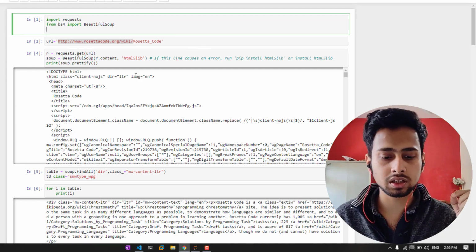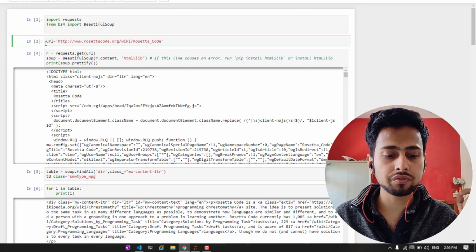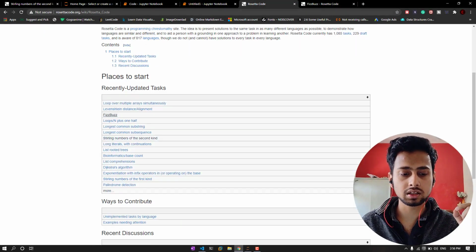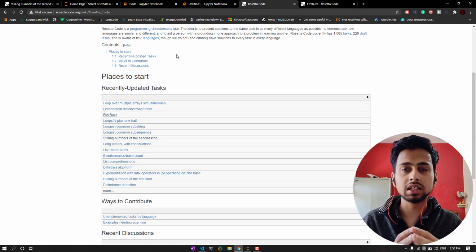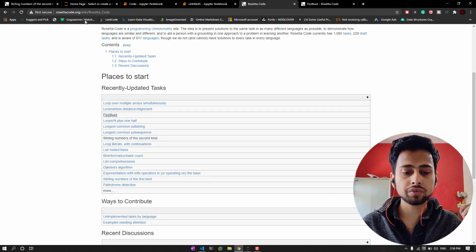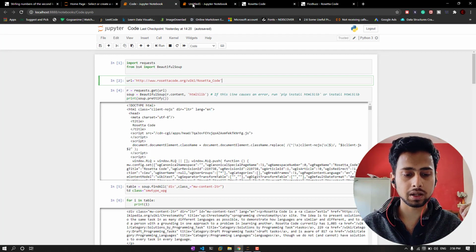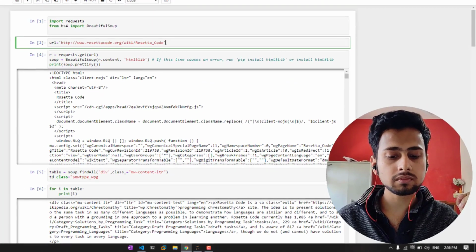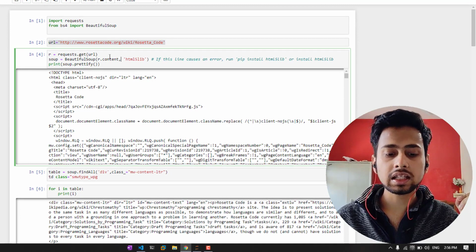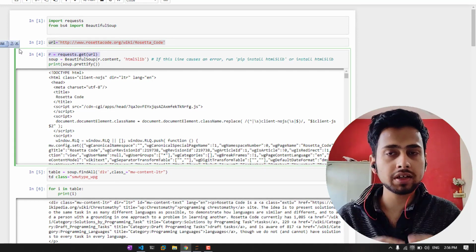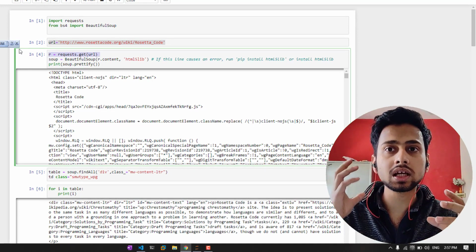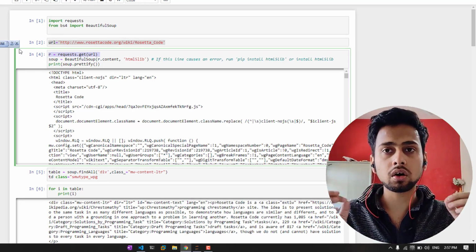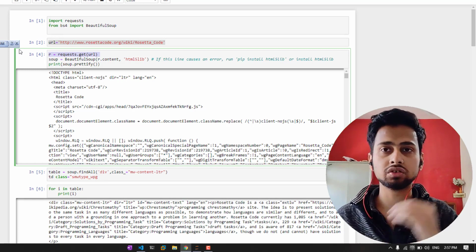With requests, first of all we specify the URL. In this case it is the URL where we have the list of all the problems, so we are specifying this path. Here is the URL. Then we write r equals requests.get. Here we are getting all the contents that are present in that website, which you would see once you do inspect element.